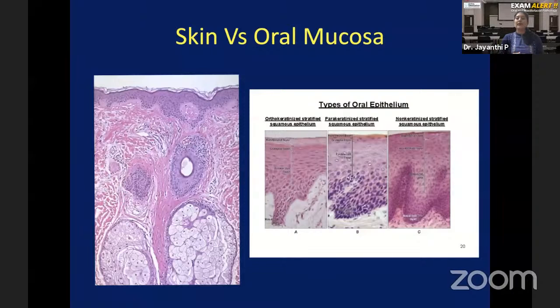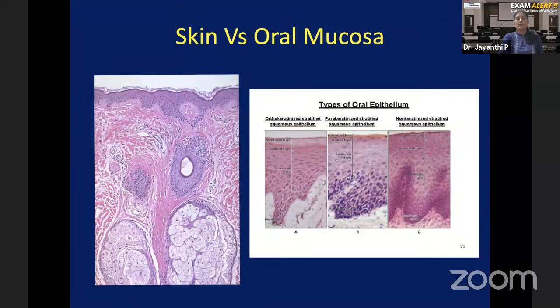It's called squamous epithelium because though you have multiple layers and each layer has a different type of cells, the cells seen in the superficial aspect on top of the epithelium are flattened squamous cells. That is why it is called stratified squamous epithelium. Each layer has a different morphology of cell, but the superficial layer has a flattened appearance. In the oral cavity, lining mucosa is non-keratinized stratified squamous epithelium, whereas gingiva and hard palate, which are actually keratinized mucosa, are lined by keratinized stratified squamous epithelium.